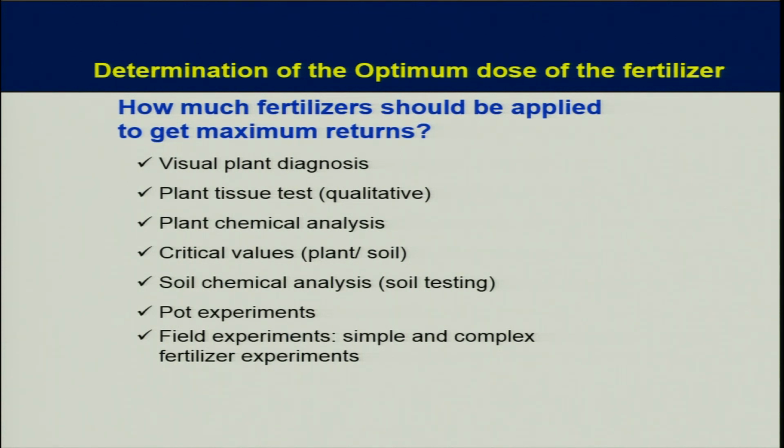Next is soil chemical analysis. Soil testing can be done, and the status of available nutrients can be made known by soil testing. But again, we do not know how much nutrient from the soil can be contributed to meet the requirement of the plant, and how much is required from external sources. So soil testing again will not give you the recommendation of the fertilizer.